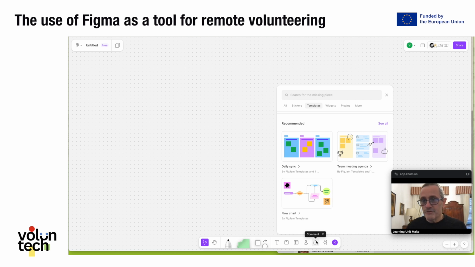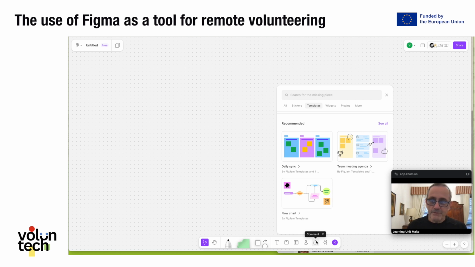We had a remote volunteer from Croatia who had very good training and experience in the use of Figma. He shared it with us, and he has now moved on in his career, but we are still using Figma, which means that we gained from his experience of this tool.